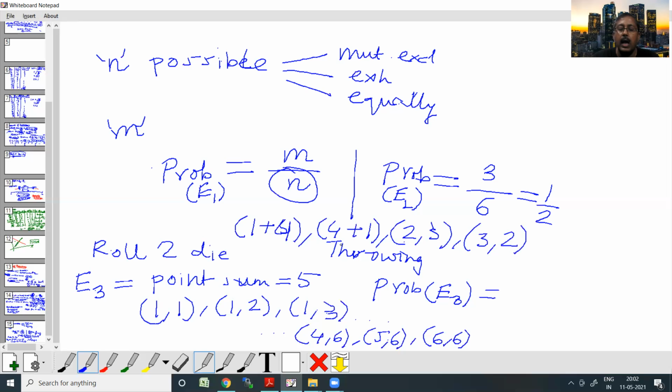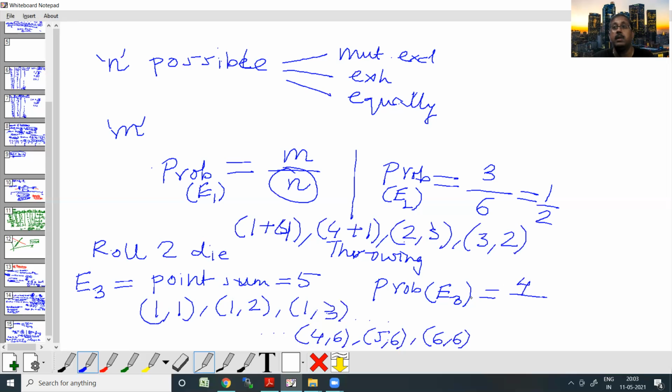Anything else? So 1, 4, 2, 3, 3, 2, 4, 1. Only in these 4 cases can I have a sum total of 5. So there are 4 favorable outcomes to the event E3.